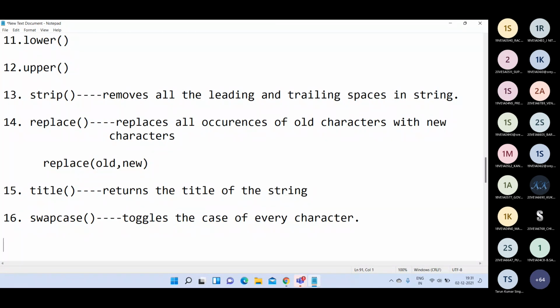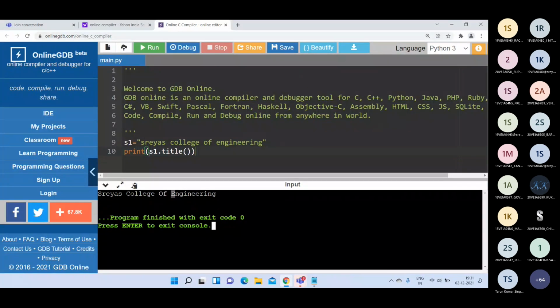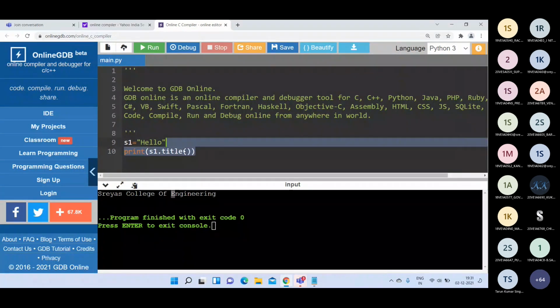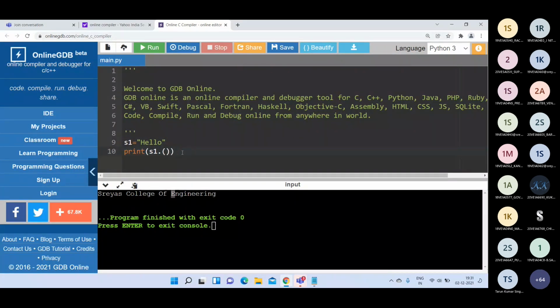So toggles means it reverses. అంటే క్యాపిటల్ ఉంటే స్మాల్ లెటర్ అవుతుంది, స్మాల్ లెటర్ ఉంటే కనుక క్యాపిటల్ అవుతుంది. So here, if you see the example, suppose I am writing Hello. H is a capital letter, remaining all are small letters. Then I am writing s1 dot swapcase. Then what happened? H is converted into a small letter, and the remaining are all converted into capital letters. hELLO.